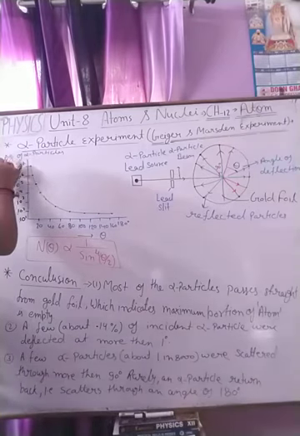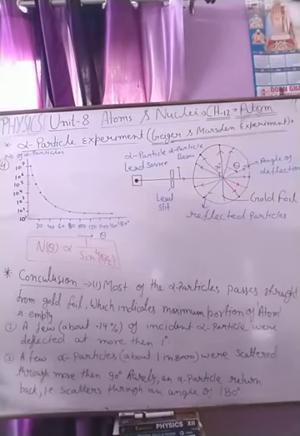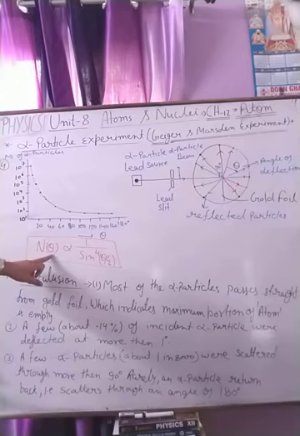And the fourth point is that the deflection of alpha particles, given by N(theta), is inversely proportional to the fourth power of the sine of half the angle of scattering.